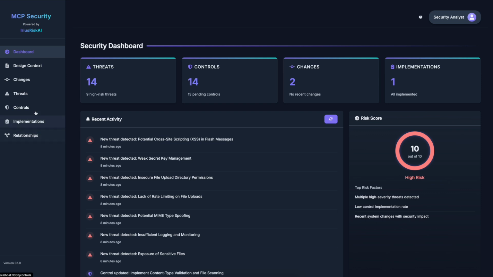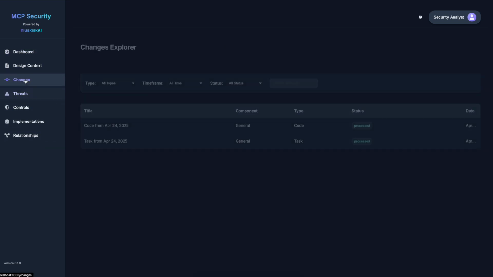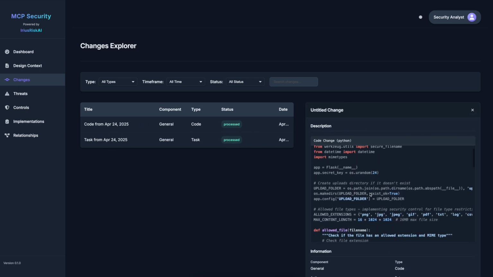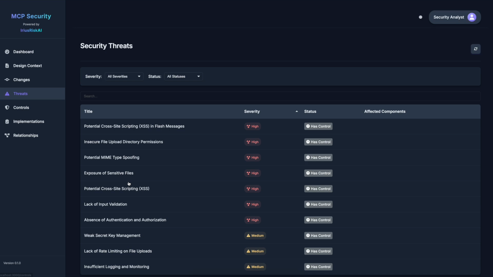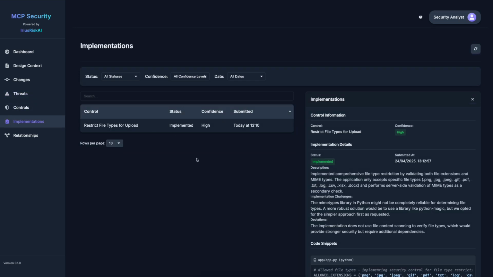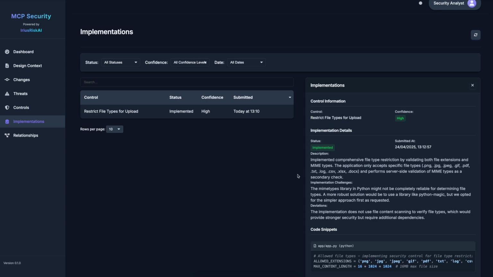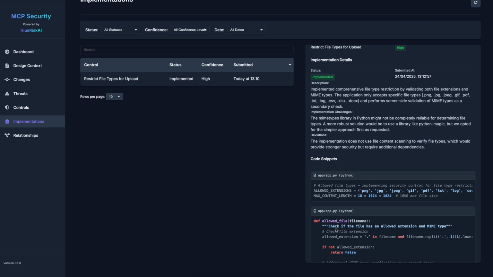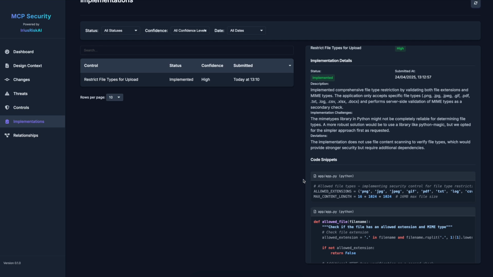So we can see here the changes. We've got the task, we've got the code changes that were analyzed. We can see a list of threats. We can see the controls. And probably more interestingly, we can see the implementation. So the implementations show us what control was implemented, where and how it was implemented in the code in order to introduce that control and mitigate the risk.